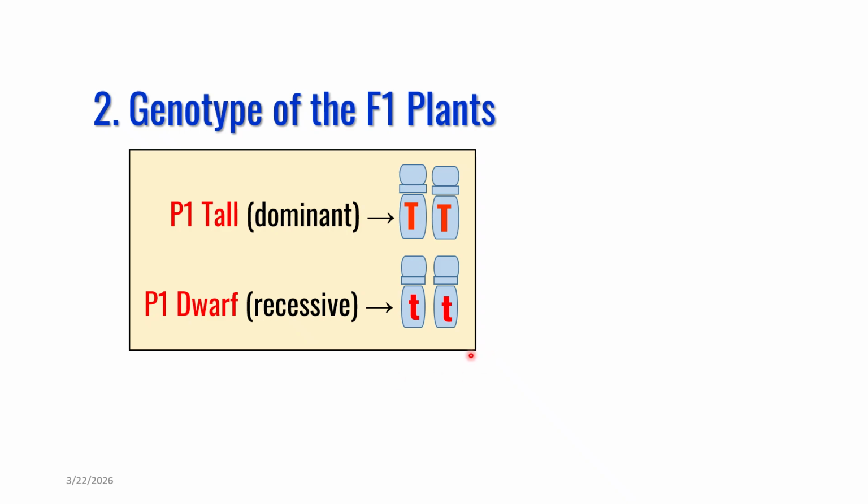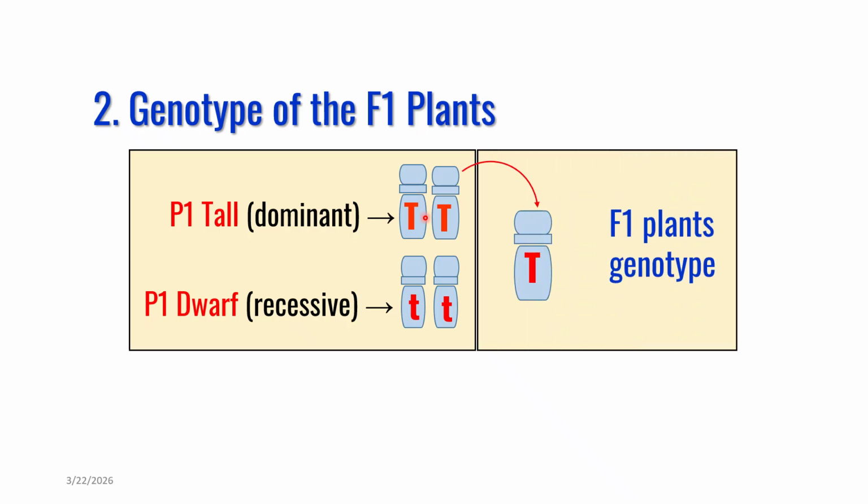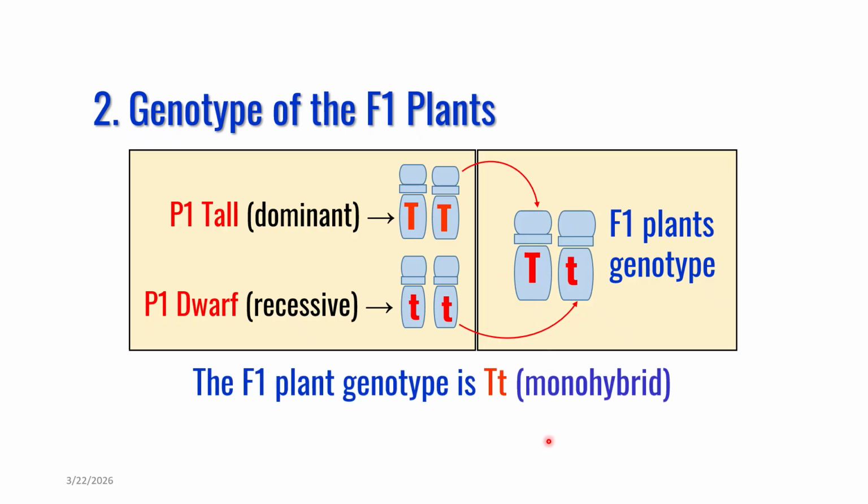According to his assumption, the only possible genotype of F1 plant will be one copy from this parent and one from this parent. So this is the only possible genotype, capital T, small t. The F1 plant genotype is capital T, small t, or monohybrid you can say, or heterozygous. Using this genotype, he applied law of probability and could interpret his finding of 3 is to 1.